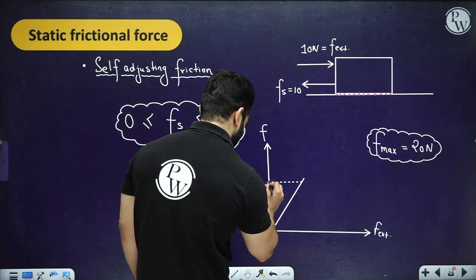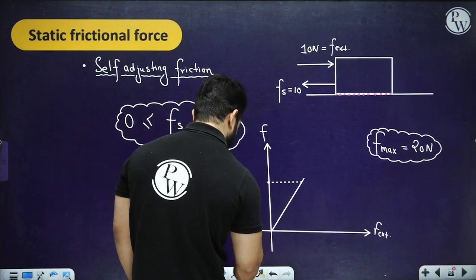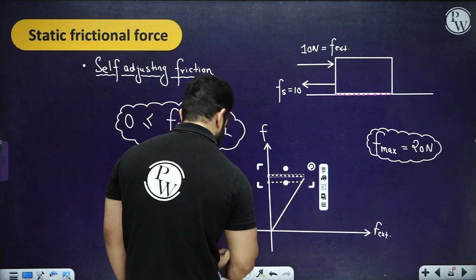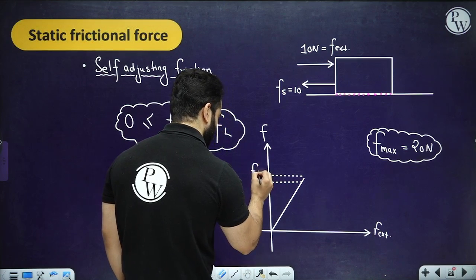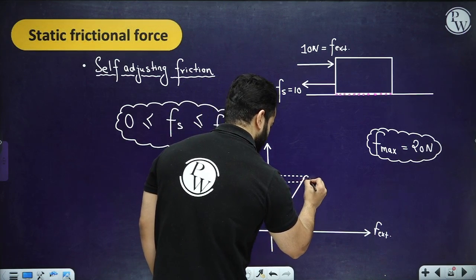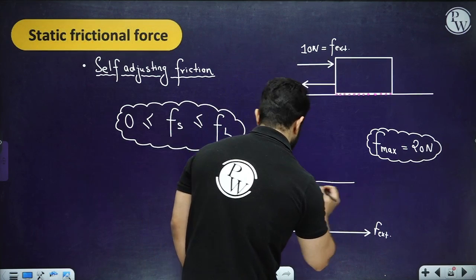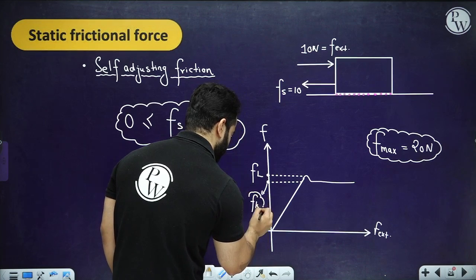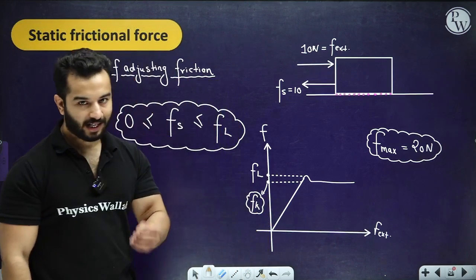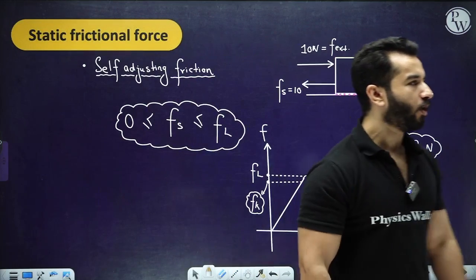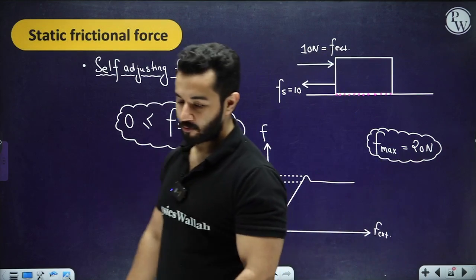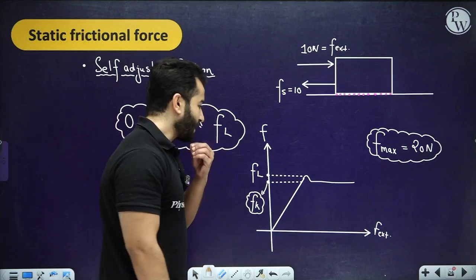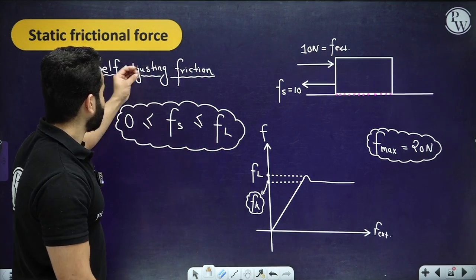And then this is going to be the limiting value. This is the limiting value of friction, and after this it comes down, and this is the value of kinetic friction. So kinetic friction remains constant, right? And its value is slightly less than the value of limiting friction, right?